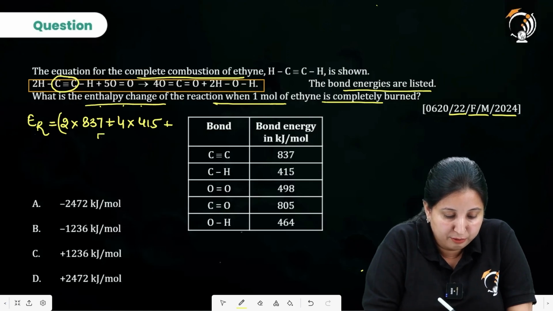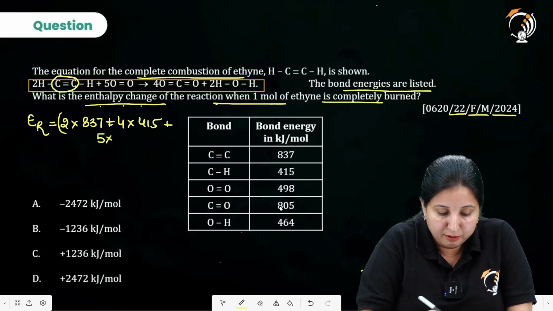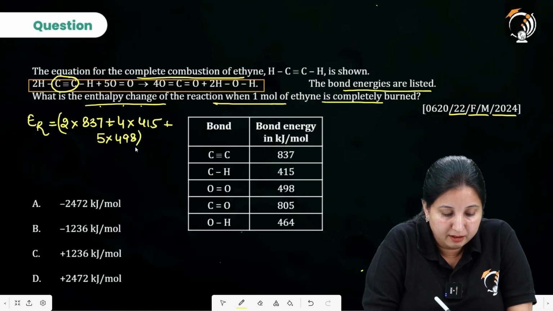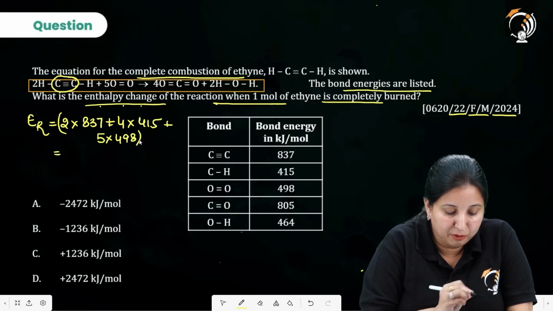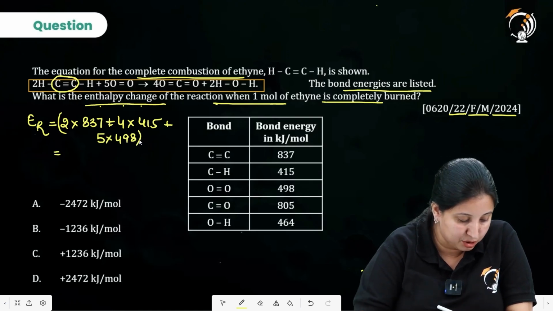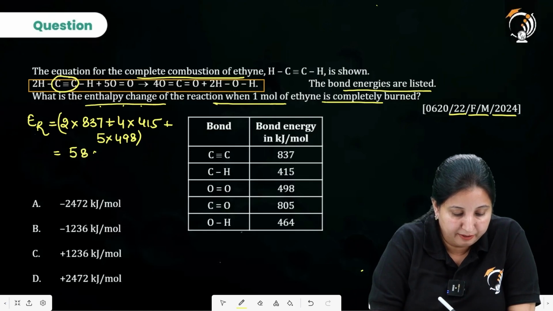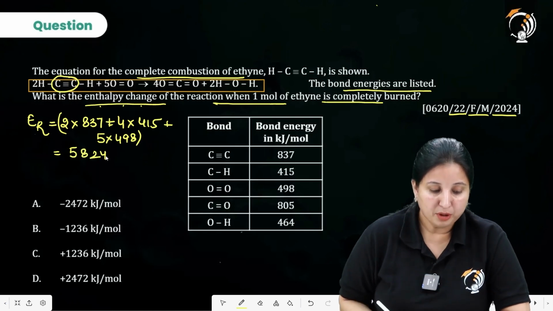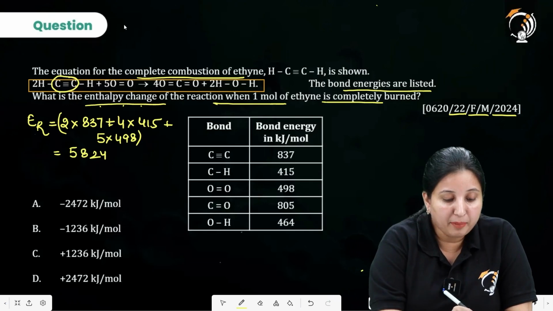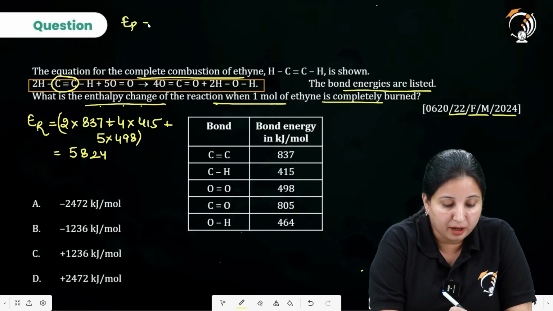So 5 multiplied by 498. When I calculate it using a calculator, it is going to give me 5824.